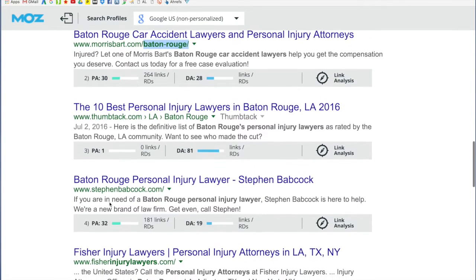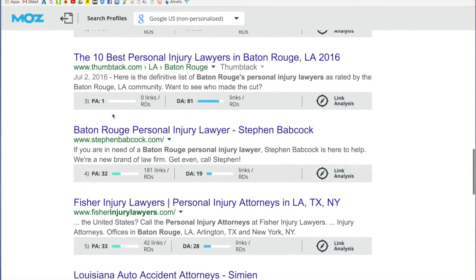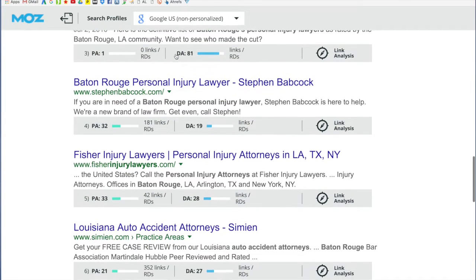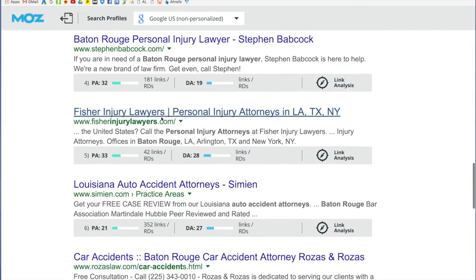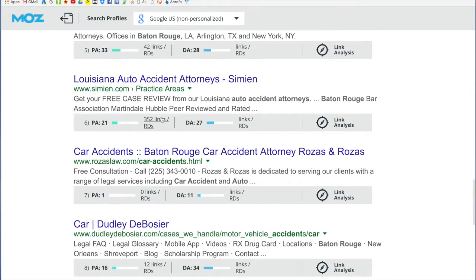As we come down the page here, we have Thumbtack up there, which it's nice to see Thumbtack up there because it's kind of a crappy site, and the domain authority is very strong, but the page authority of those internal ranking pages is always very low. There's 0 links, and it's a page authority of 1, and it's not really that relevant. And then we have some other Louisiana attorneys popping up in the top 10. We have one that's actually a page authority of 1 popped up in the number 7 spot.